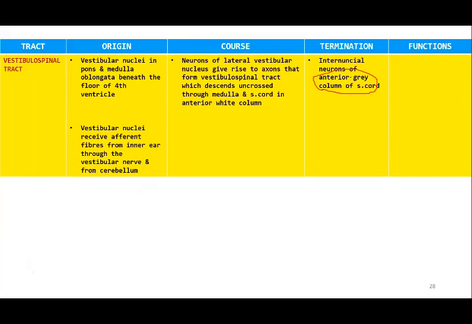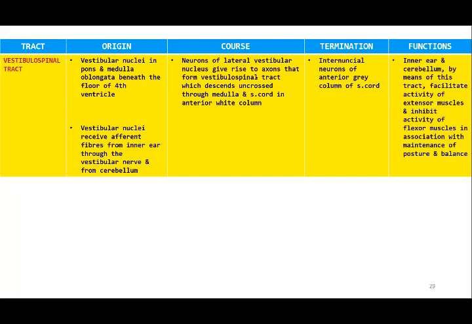I'm going through these slides quickly because we have already discussed the vestibulospinal tract in detail in the last lecture as well. So the functions include facilitation of the extensors, inhibition of the flexors, plus maintenance of body posture and equilibrium. All these are multiple functions of the vestibulospinal pathway.